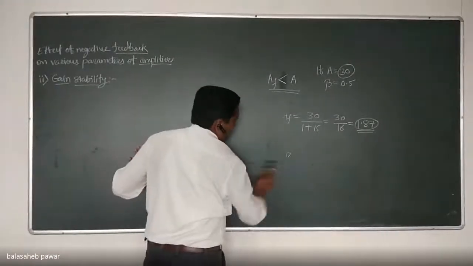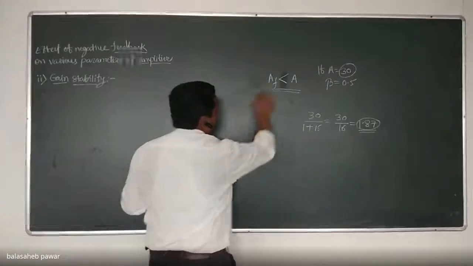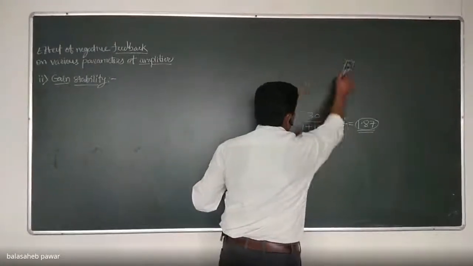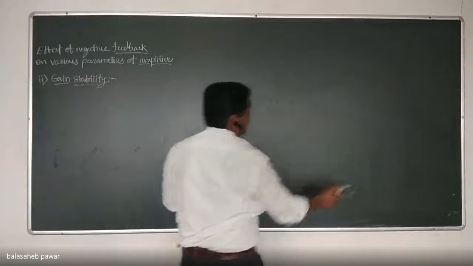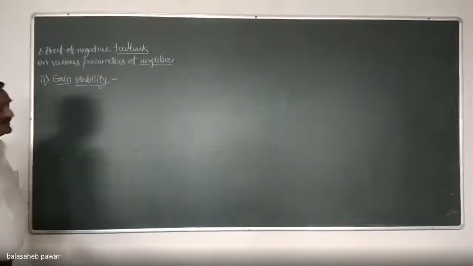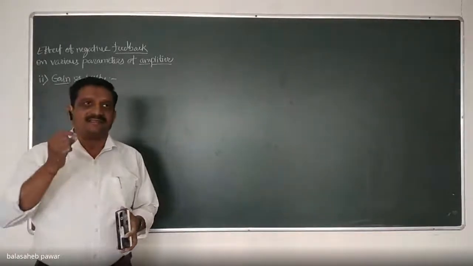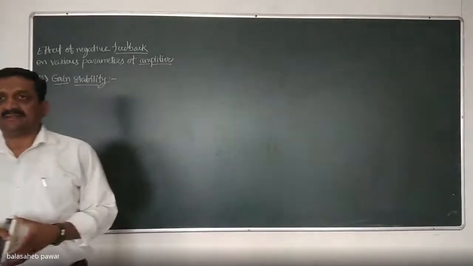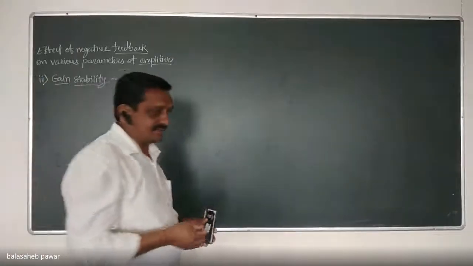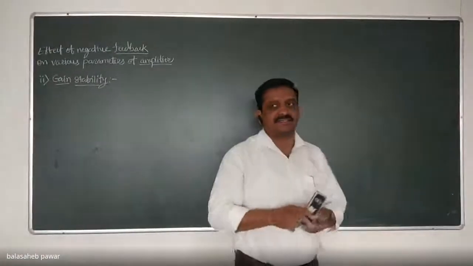Stability is related to the operating point due to the variation in temperature. The operating point gets somewhat shifted on that DC load line. As temperature increases, that operating point gets shifted slightly.